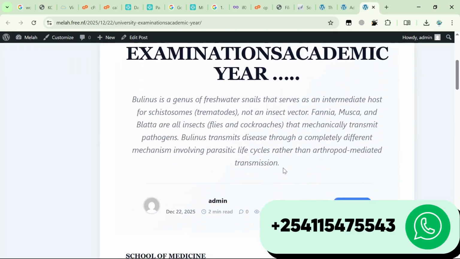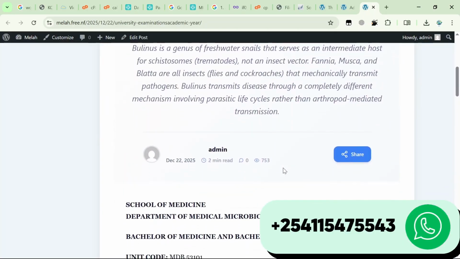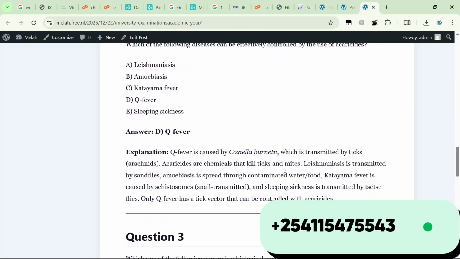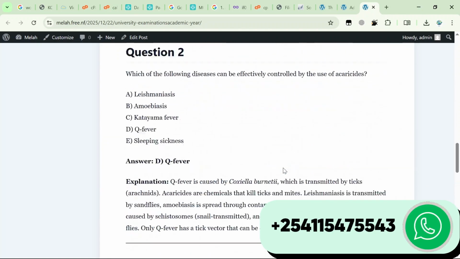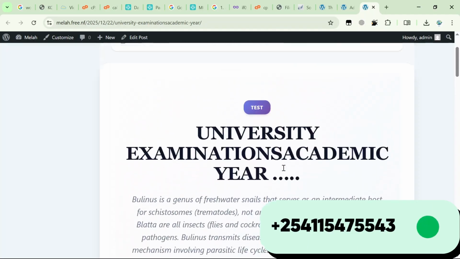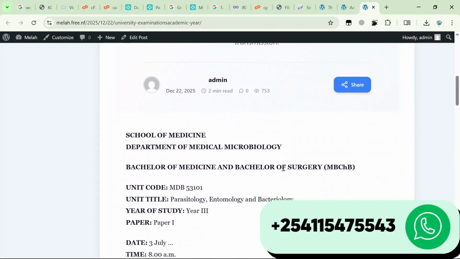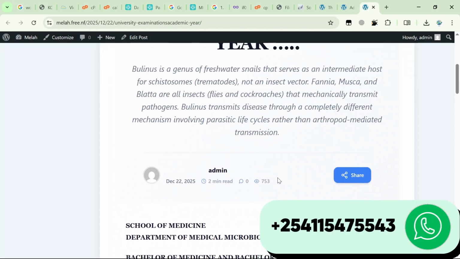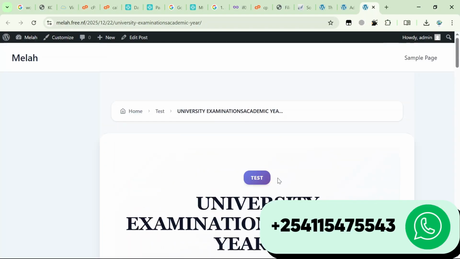Now after doing this, the next step is putting the M-Pesa integration in this site. That one is also very simple.